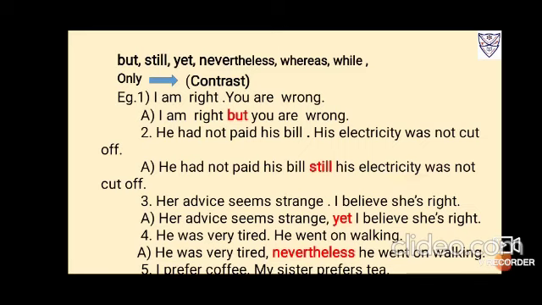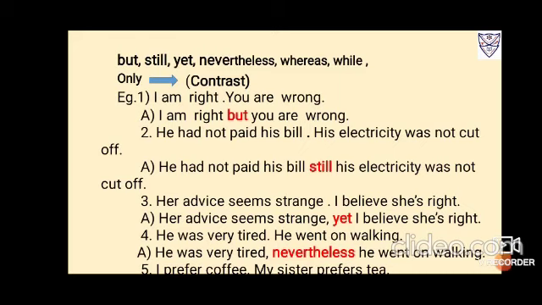Number 3, her advice seems strange, I believe she is right. Okay, so here again contrast is there. You believe she is right, but the advice just seems a little strange. Both the statements are independent, so you can use a coordinating conjunction that shows contrast. So it will be, her advice seems strange, yet I believe she is right.